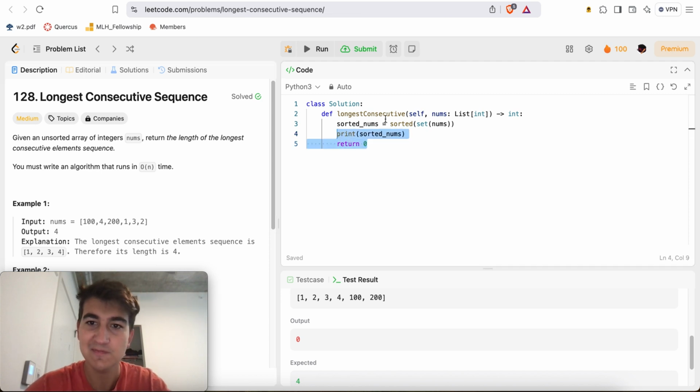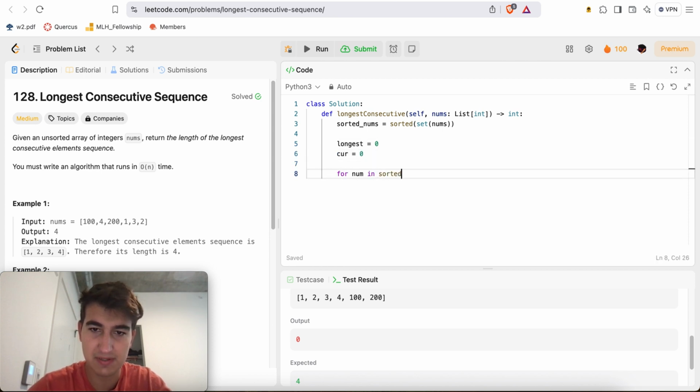So longest is equal to 0, cur is equal to 0. Actually, we'll start at 1, for i in range 1 to the length of sorted nums.